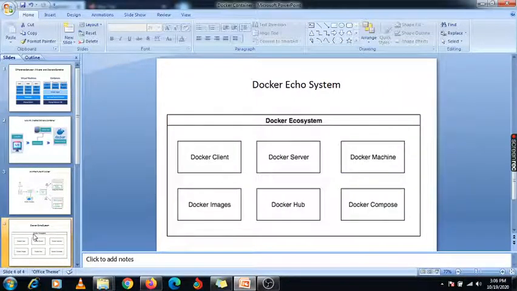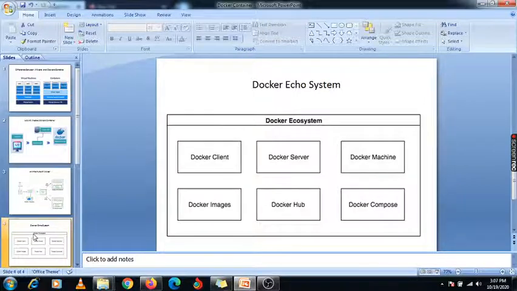Now we are going to move to the Docker ecosystem. The Docker ecosystem has some parameters like Docker client, Docker server, Docker machine, Docker images, Docker Hub, and Docker Compose. Basically, the Docker client is what connects to whatever containers are available.